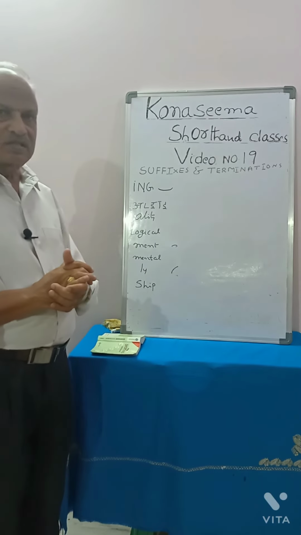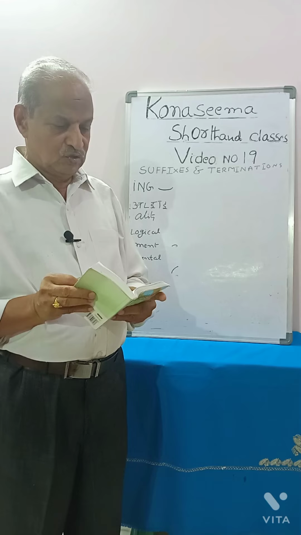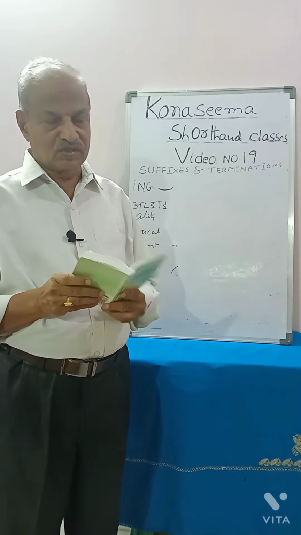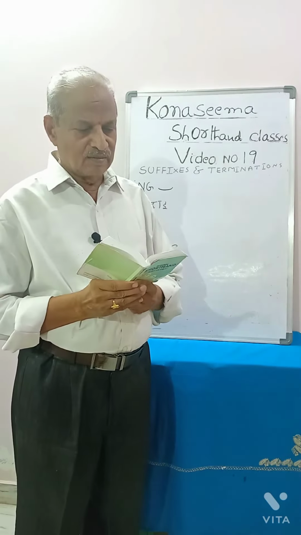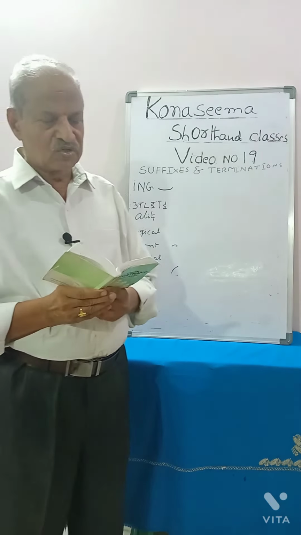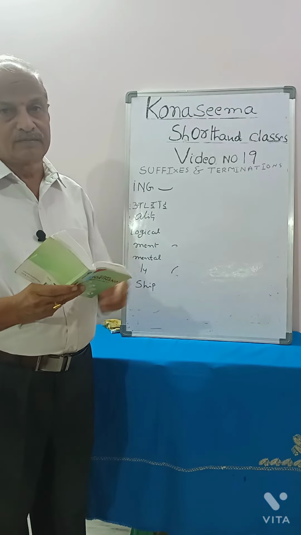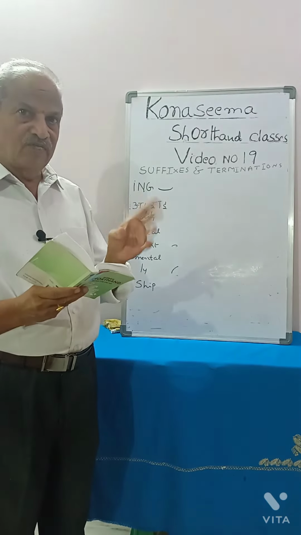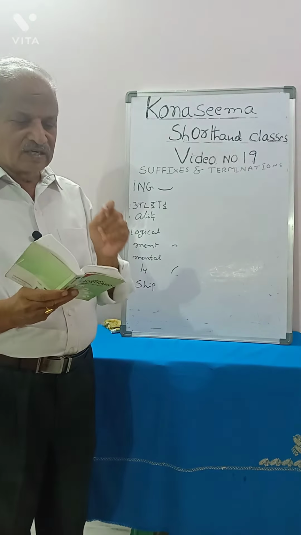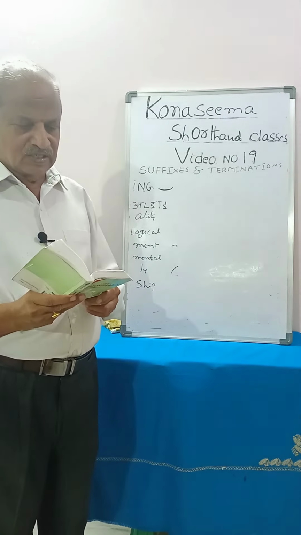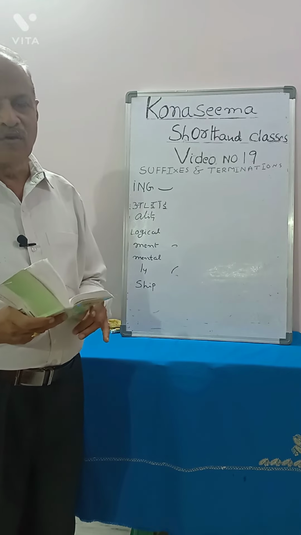Suffixes are there. Now let us start learning about ing. Now you see the chapter suffixes and terminations. The stroke ing is generally employed in the representation of ing, where this stroke cannot be written, or where, if written, an awkward joining would result, a light dot is used to represent the suffix ing. That is the thing we have to know.